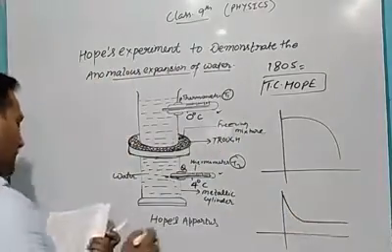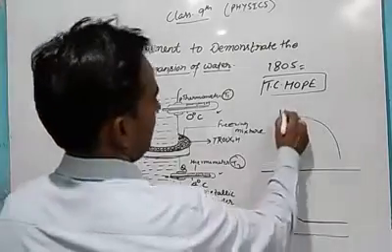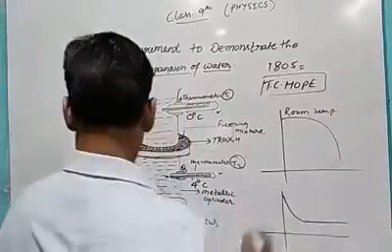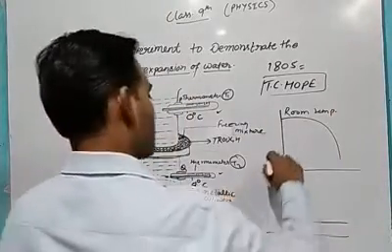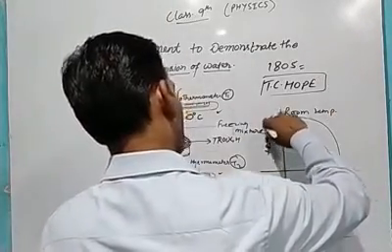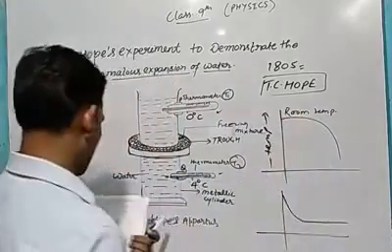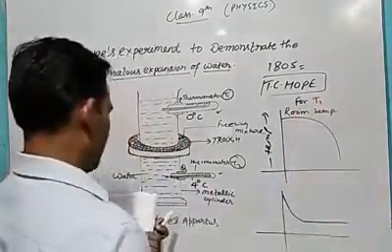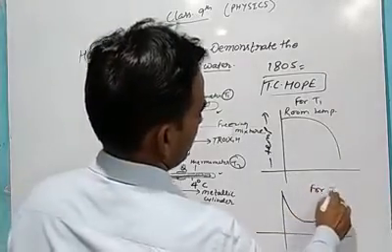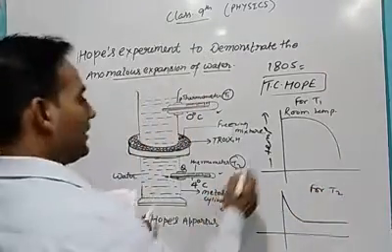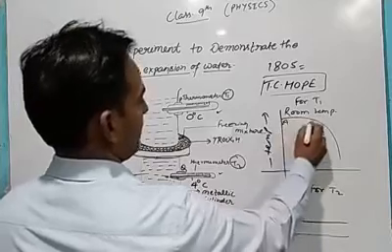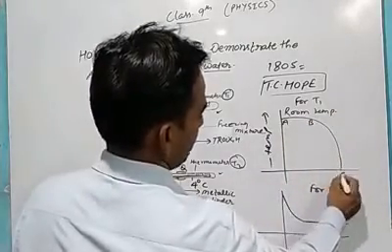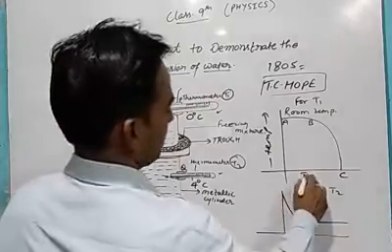Now in the beginning it is at room temperature. This is temperature. This is for thermometer T1, and this is for thermometer T2. In the beginning we see it is at A, at B, after some time it is coming to C. This is time.